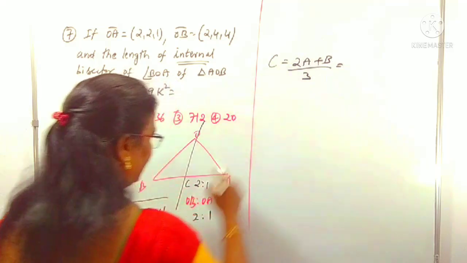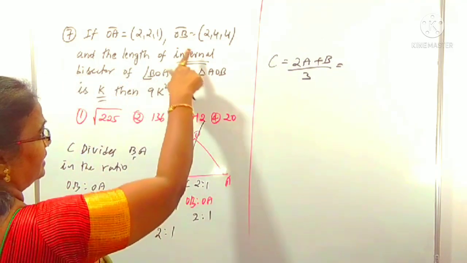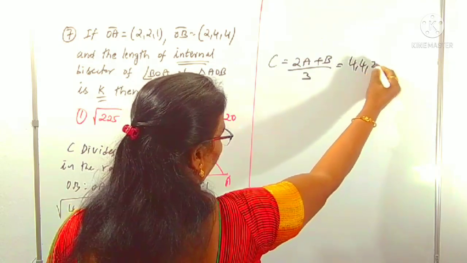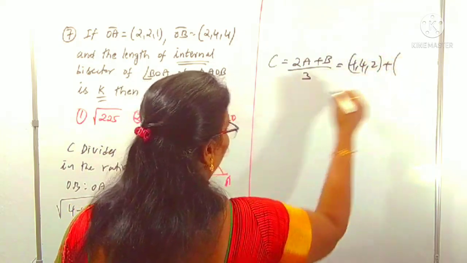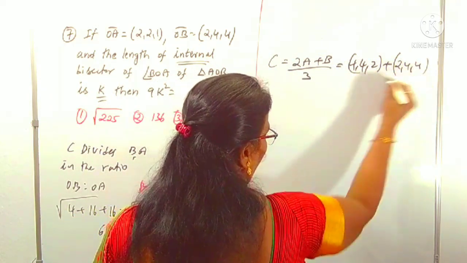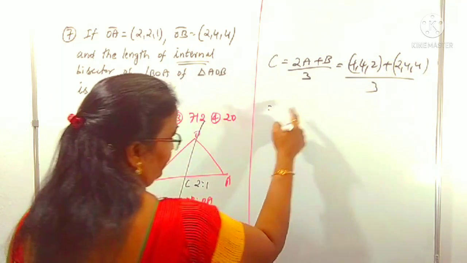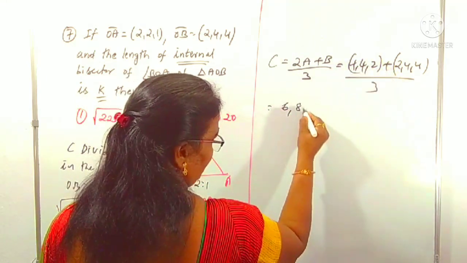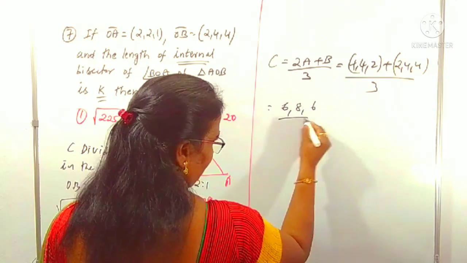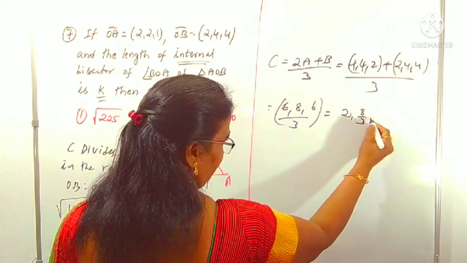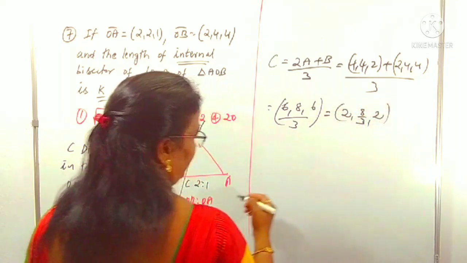What is 2A plus B? 2A is 4, 2, 2, plus B, which is 2, 4, 2. So 4 plus 2 is 6, 4 plus 4 is 8, 2 plus 4 is 6, all by 3. We can write this as 2, comma 8 by 3, comma 2. Okay, this is the point C.